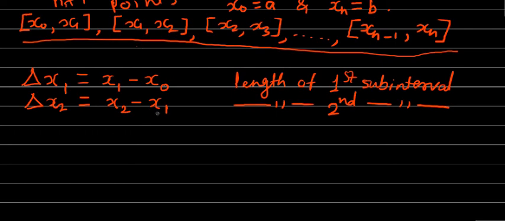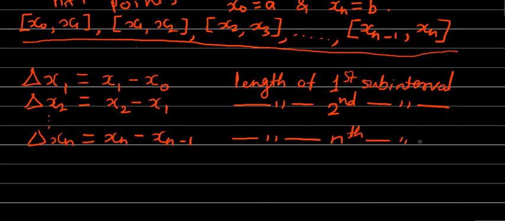Similarly, continuing in this manner, the length of the nth subinterval will be denoted by delta xn, which will definitely be xn minus xn minus 1. This is the length of the nth subinterval. Nth means here the last subinterval.